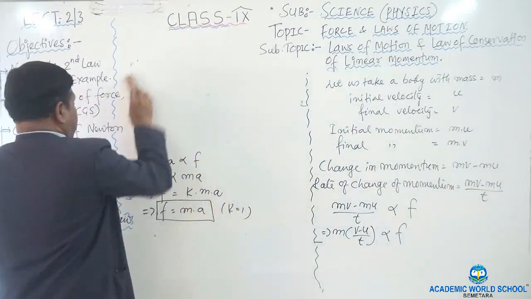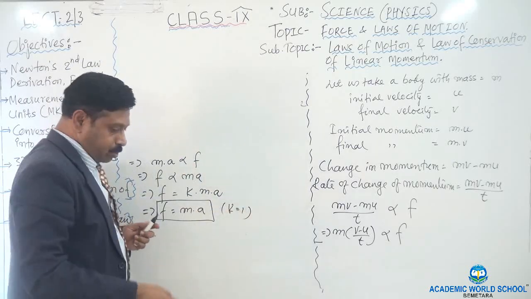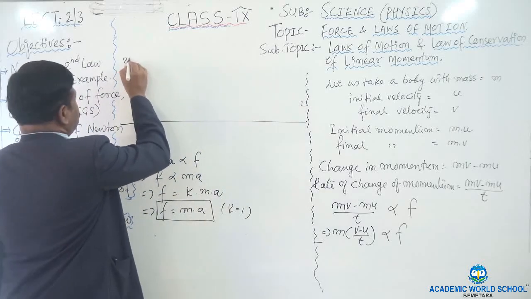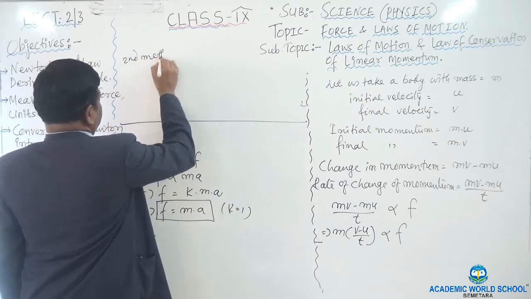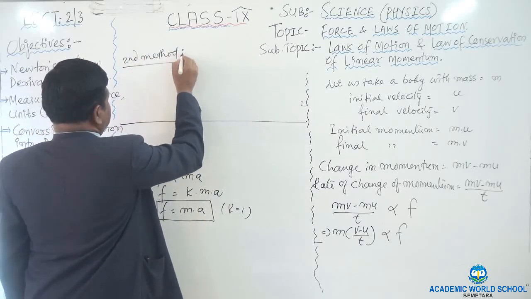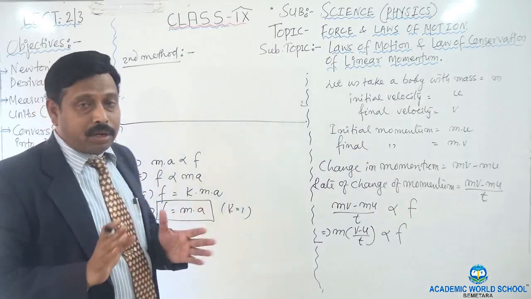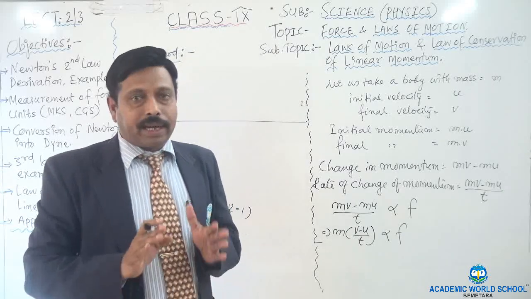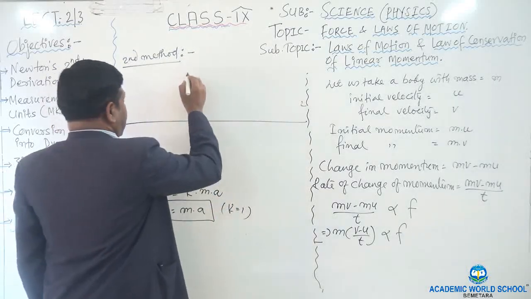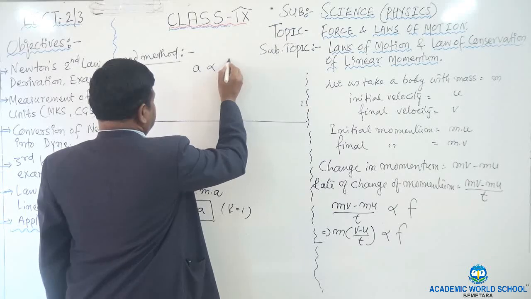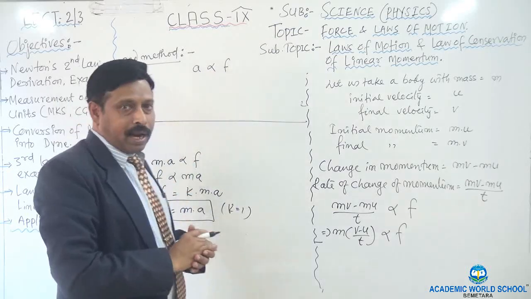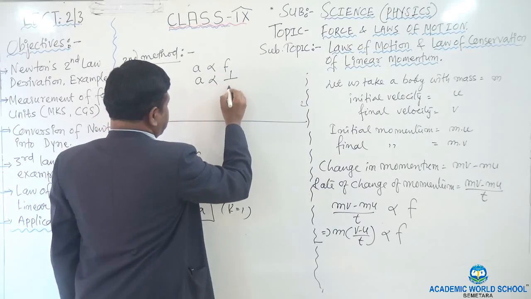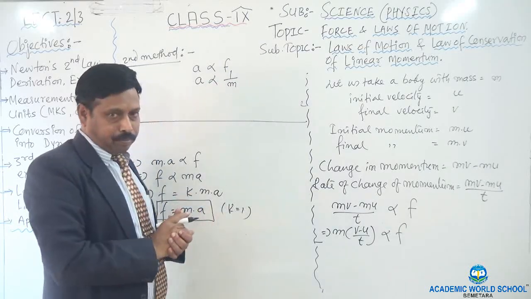The second derivation is a little bit easier for you. It will be like this. Second method. Okay? Here you write that the acceleration of a body, again I repeat, the acceleration of a body is directly proportional to the force. I can write it here: A is directly proportional to the force F. And similarly, the acceleration of a body is inversely proportional to the mass of the body.